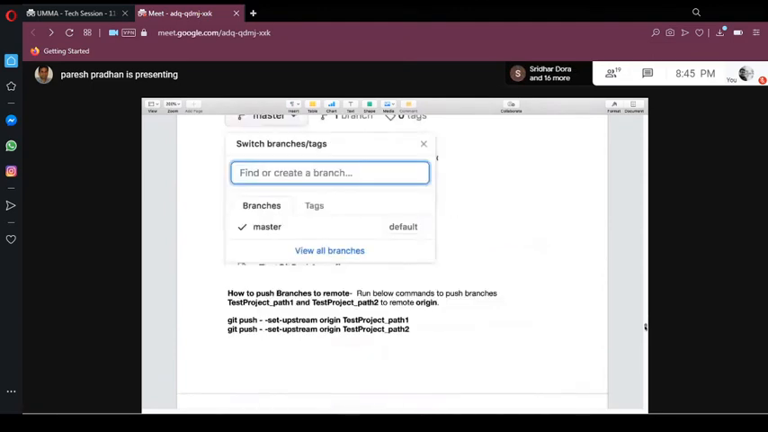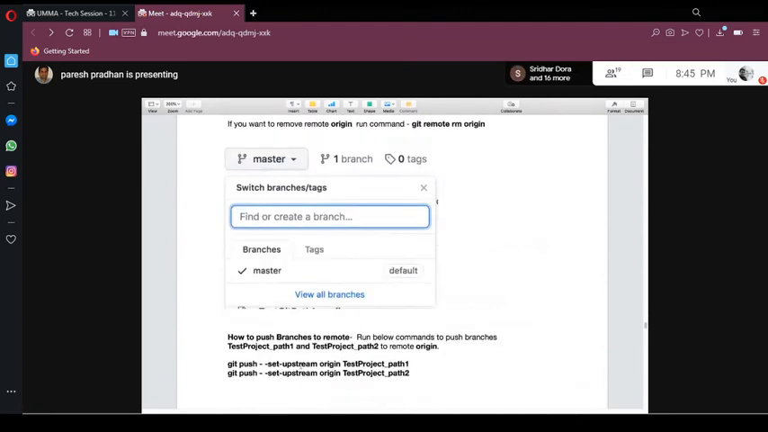Okay, so you'll see. So this is the command. Okay, so this is the command git push to your origin. Okay, so path one. So we have created 2 branches, right? Path one and path 2. So right now what we will do, we will push those to our remote repository. Okay, so let me run these 2 commands.